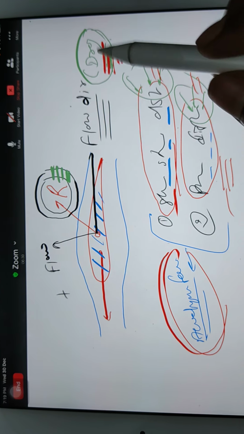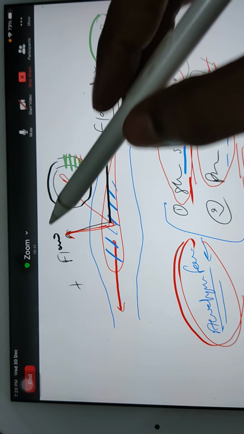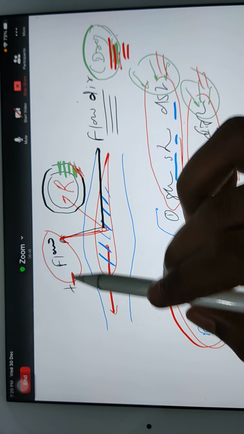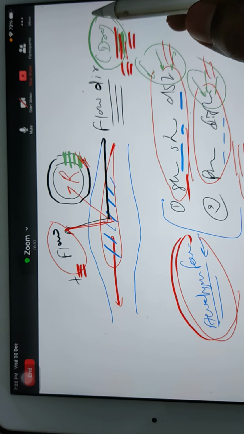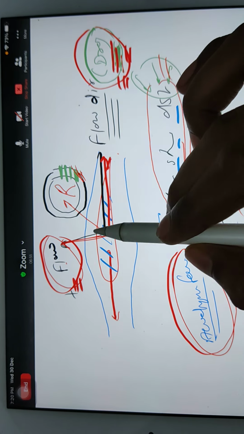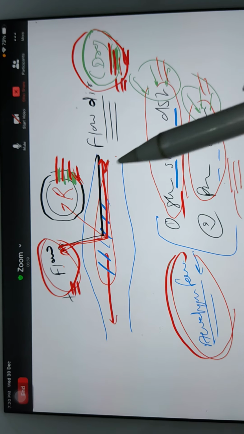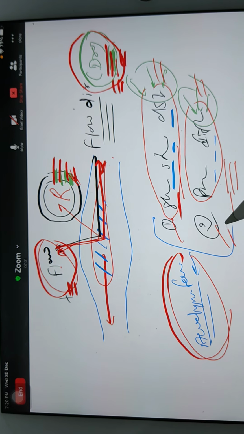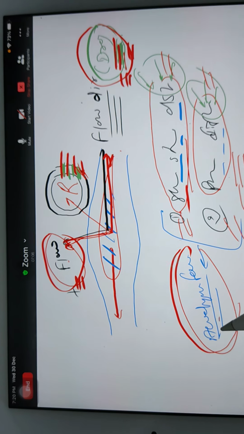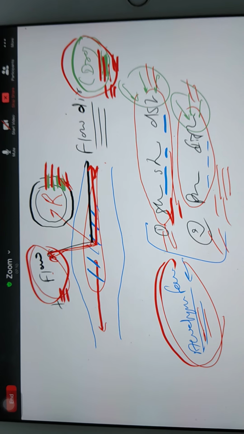In the same way, the perpendicular component of this aerodynamic force is known as lift. So here I explained how lift is coming and how drag is coming. These two are nothing but the components of the aerodynamic force in the direction of flow and perpendicular to the direction of flow. Who is producing aerodynamic force in nature? Only these two. Nature acts as aerodynamic force because of these two, right? I hope everyone is understanding this.